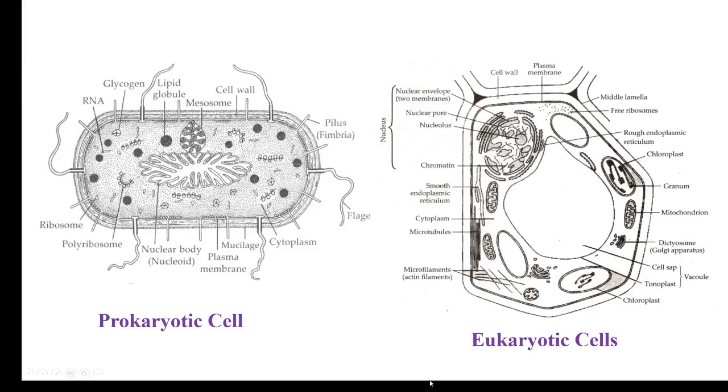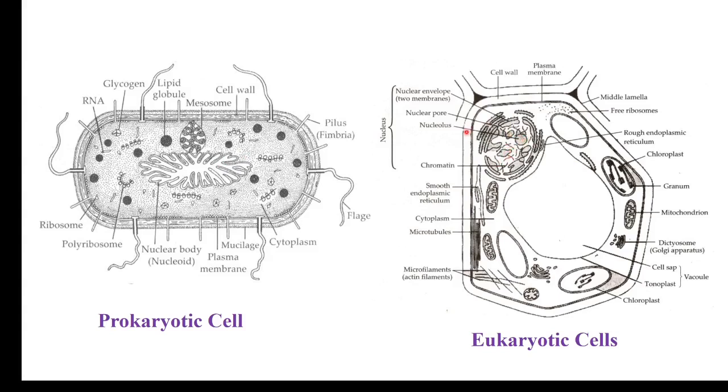You can see here, in the prokaryotic cell, this is the single circular naked DNA. This DNA is circular, it does not have ends. Here the chromosomes are present inside this nucleus. This is a well developed nucleus, and inside it the chromatin material is present, which are the chromosomes.